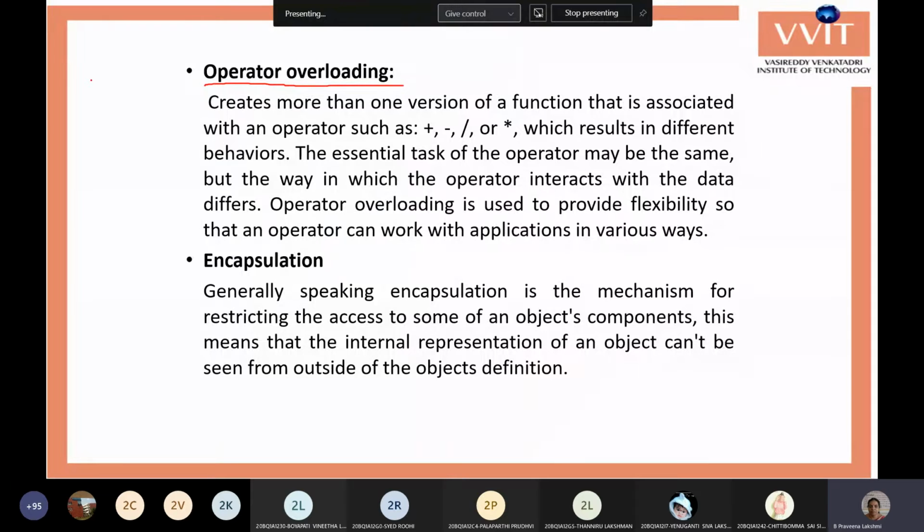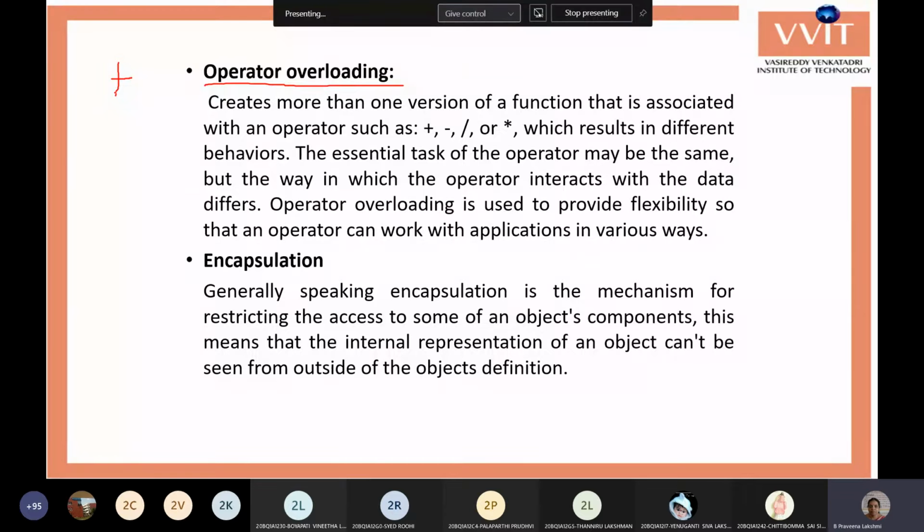But we cannot change the main objective of the operator. Actually the plus operator is for addition. We cannot change the objective of the operator; that is, we cannot make the plus operator perform multiplication or subtraction or something else.